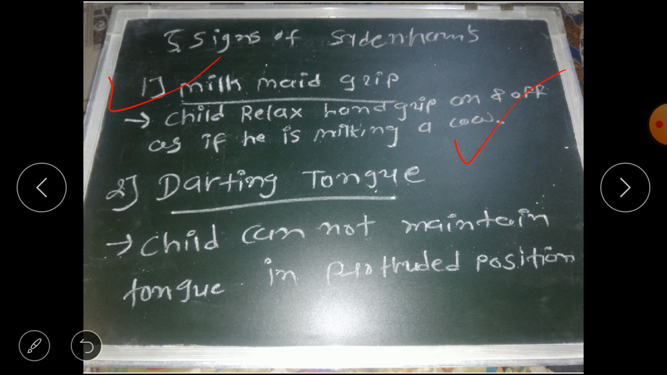Okay, so that is milkmaid grip. Second is darting tongue. Darting tongue means the child cannot maintain the tongue in a protruded position.